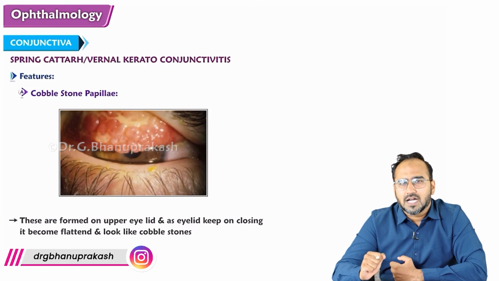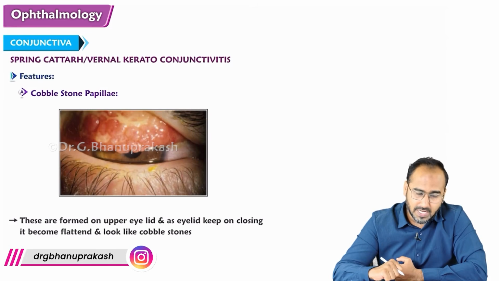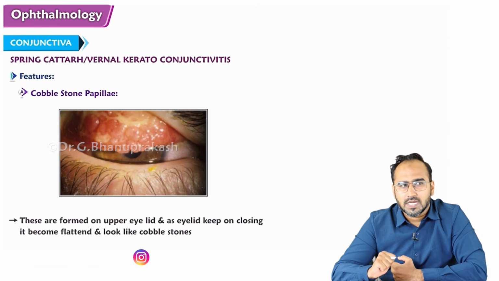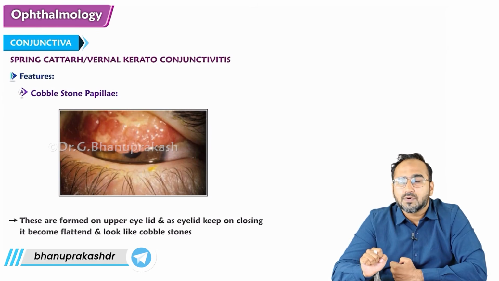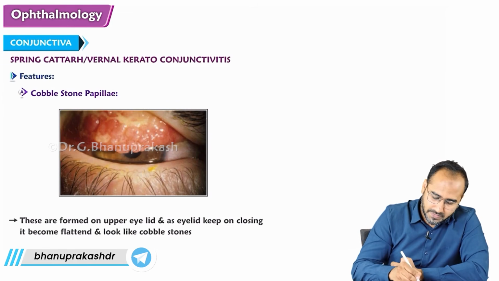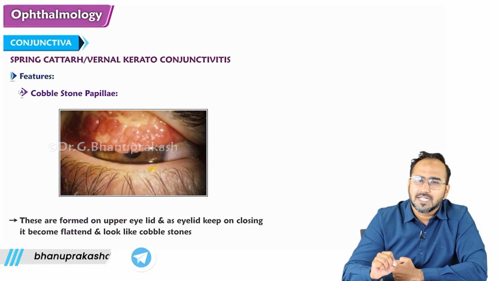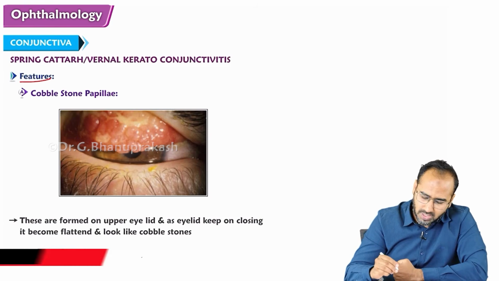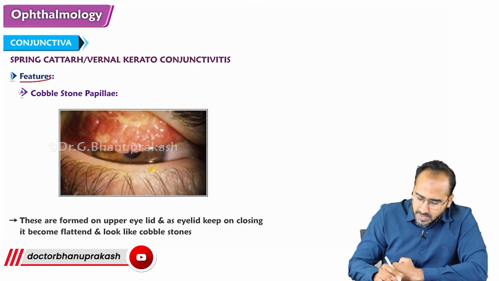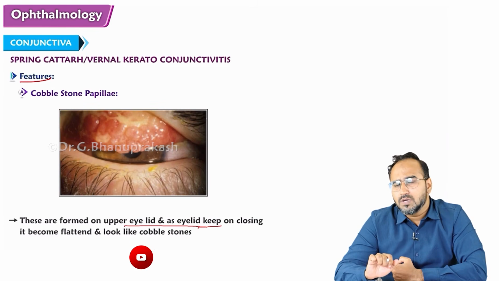Whenever any allergen enters the eye, the conjunctiva shows a soldier called papillae. What is this papillae called? The papillae that appear on the palpebral conjunctiva, where all these reactions occur, are called cobblestone papillae. These are formed on the upper eyelid. As the eyelid closes, these papillae get flattened and look like cobblestones.